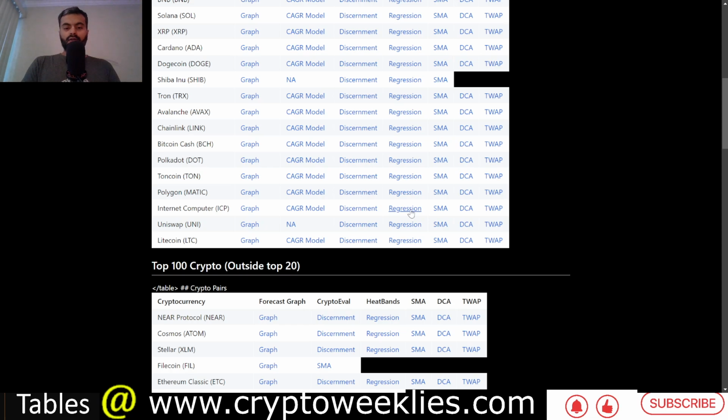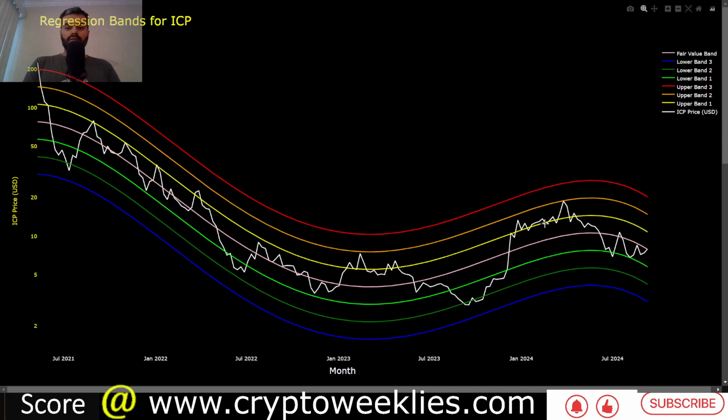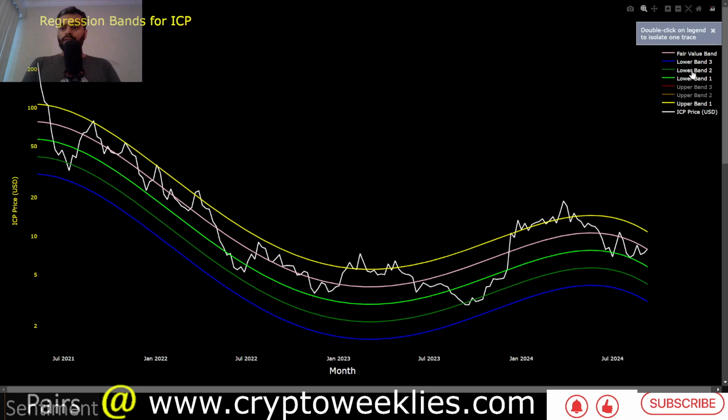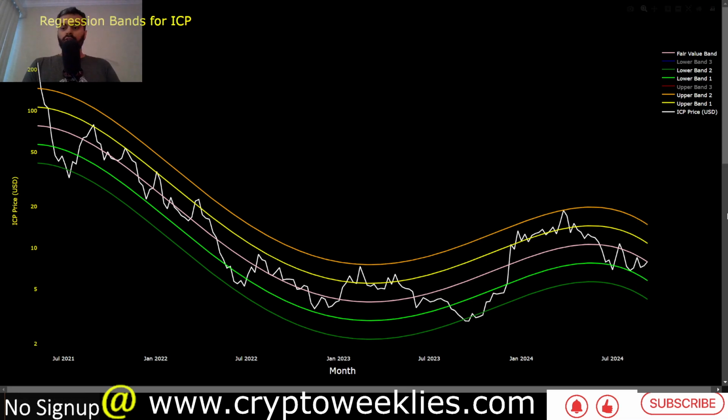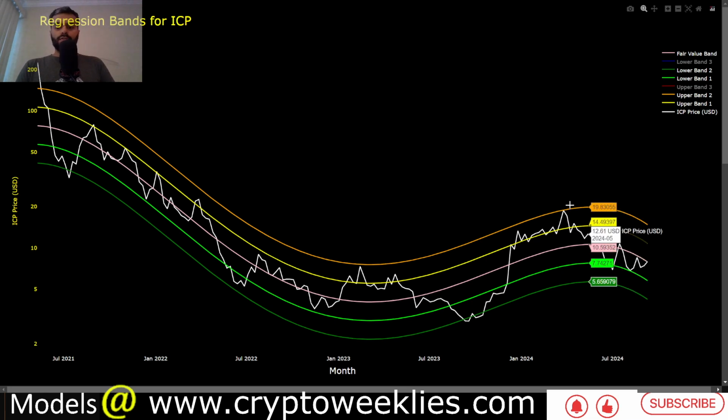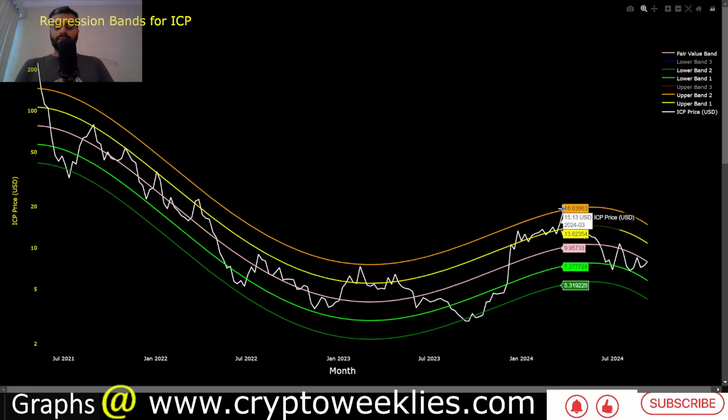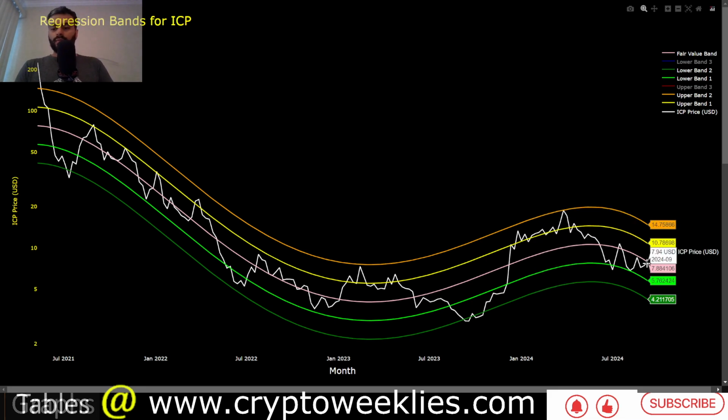In terms of analyzing the current regression levels using the polynomial regression function yet again, and wrapping the 1 standard deviation bars and 2 standard deviation bars, to get a hold of what is theoretically possible, what would constitute a 2 standard deviation peak like we had in March of 2024, when the market was kind of overheated at that point in time.